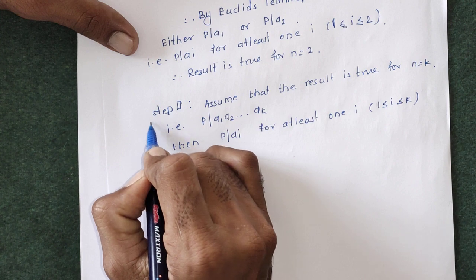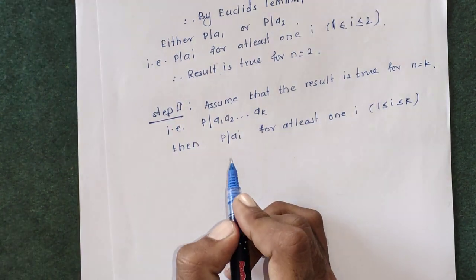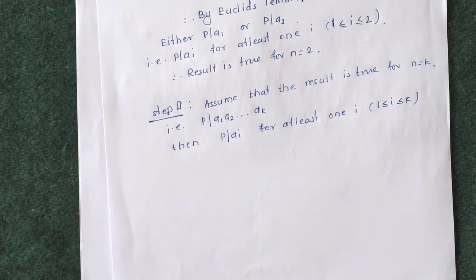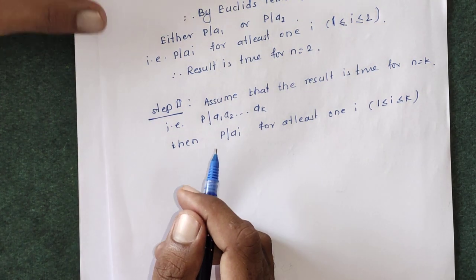Here we have supposed the result is true for n equals k; that is, P divides one of these numbers. Now we are going to prove this result is true for n equal to, suppose, k plus 1.